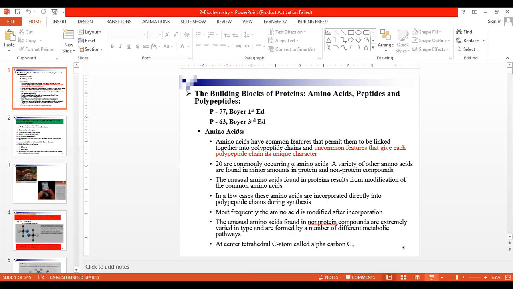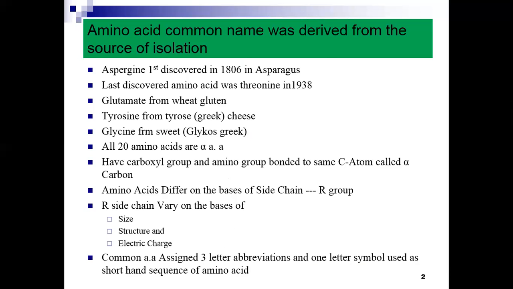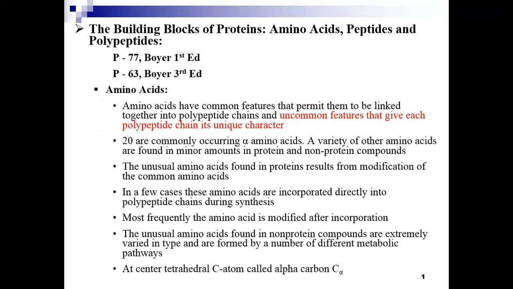Today we will discuss the building blocks of the protein. Amino acids have a common feature that permits them to be linked together into polypeptide chains, and uncommon characteristics that give each polypeptide chain its unique feature. The 20 commonly known amino acids, which are the alpha amino acids, are required to make the proteins.